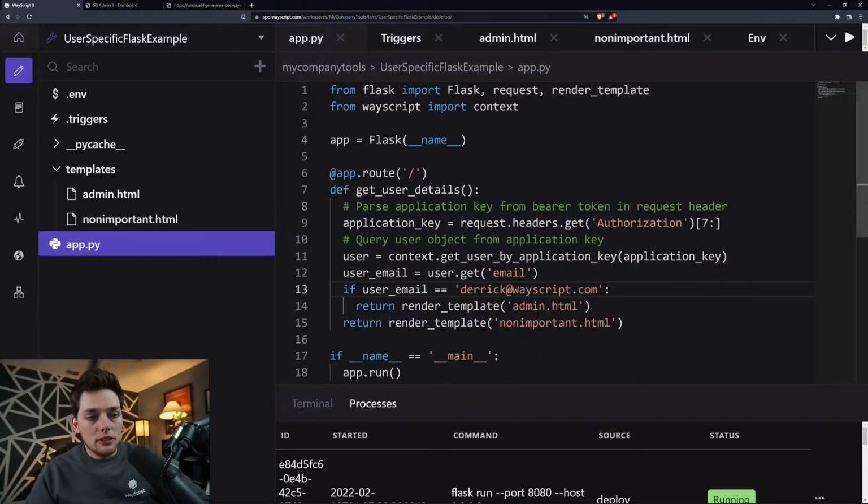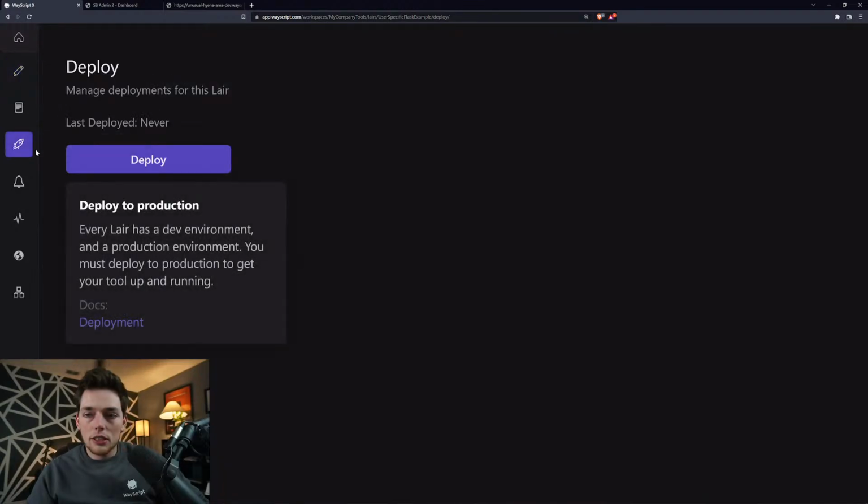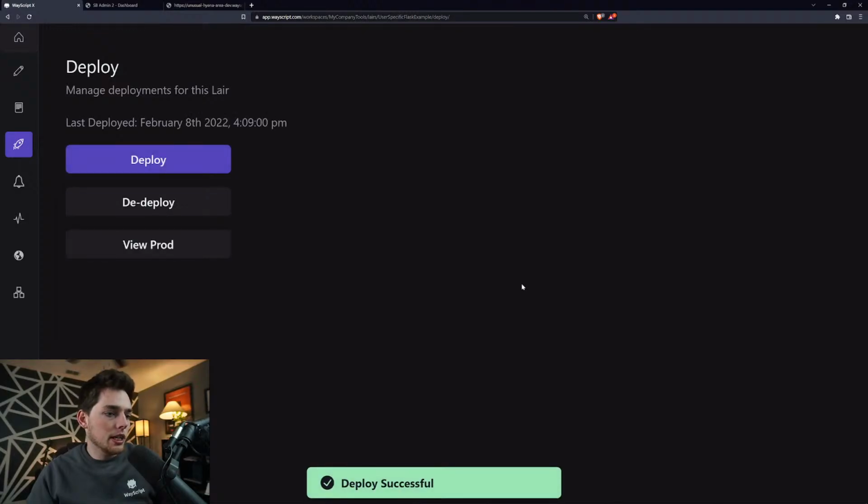So at this point, we've built the application that we want, and we might want to deploy it. What we can do to deploy it in WayScript is we can click on this deploy button to the left. Make sure my face cam isn't blocking it. No, I think we're good. And we'll click on deploy. This is pretty neat because now we can have a public facing version and a version that I can continue to build into. So I will share the public version with you guys